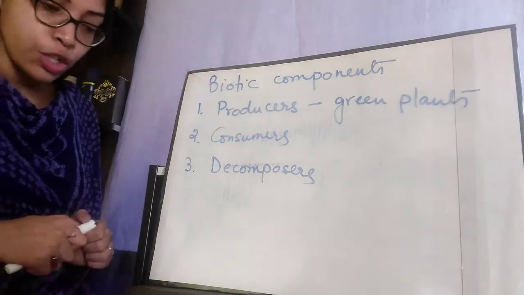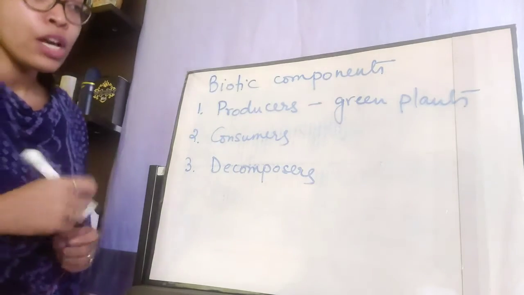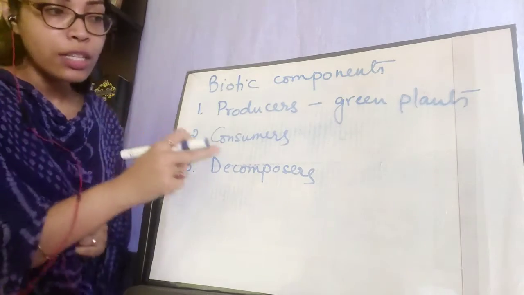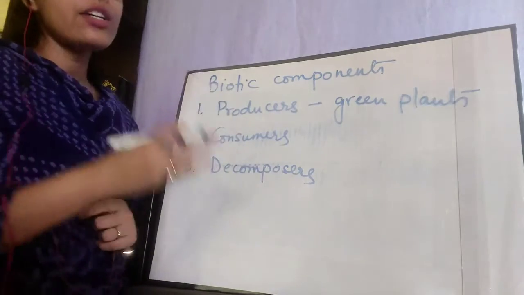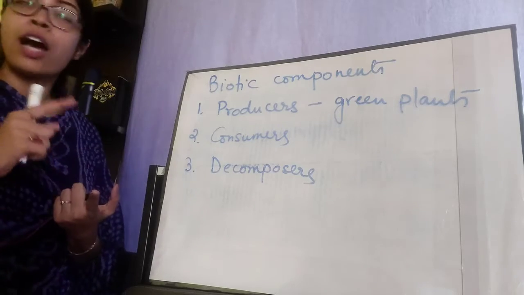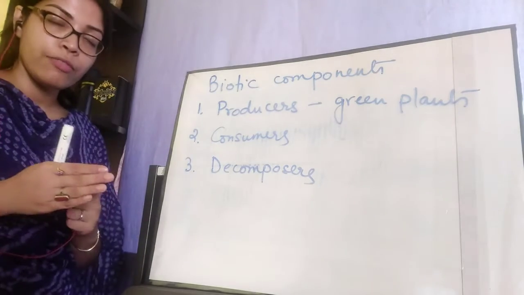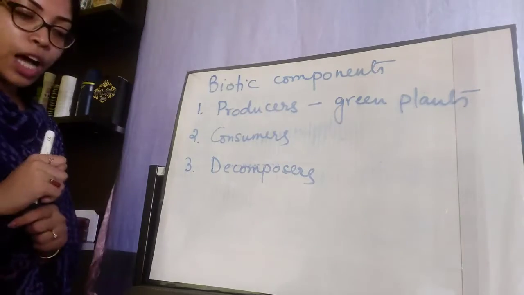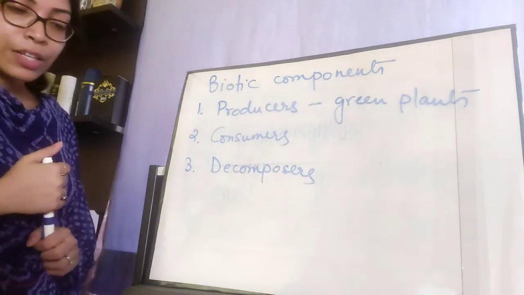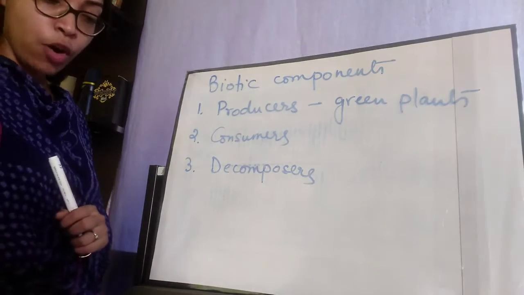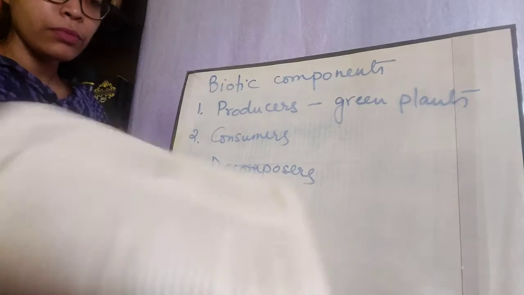All animals are consumers. They are further divided into, you all know these things, herbivores, carnivores and omnivores. So these consumers are divided into 3 further categories: herbivores, first herbivore, then carnivore and then omnivore. Okay, so what are the herbivores? Animals that eat green plants are called herbivores or primary consumers, for example deer, horse, elephant and so on.